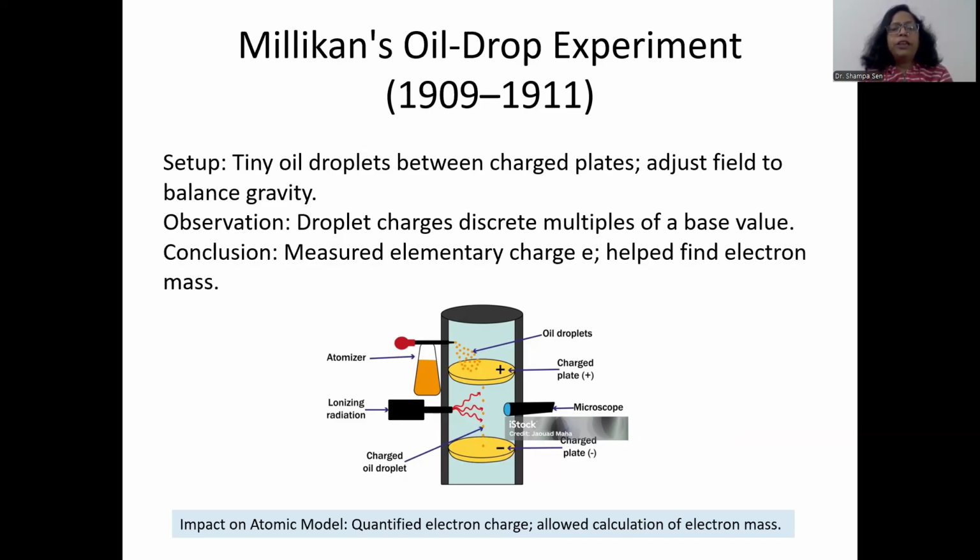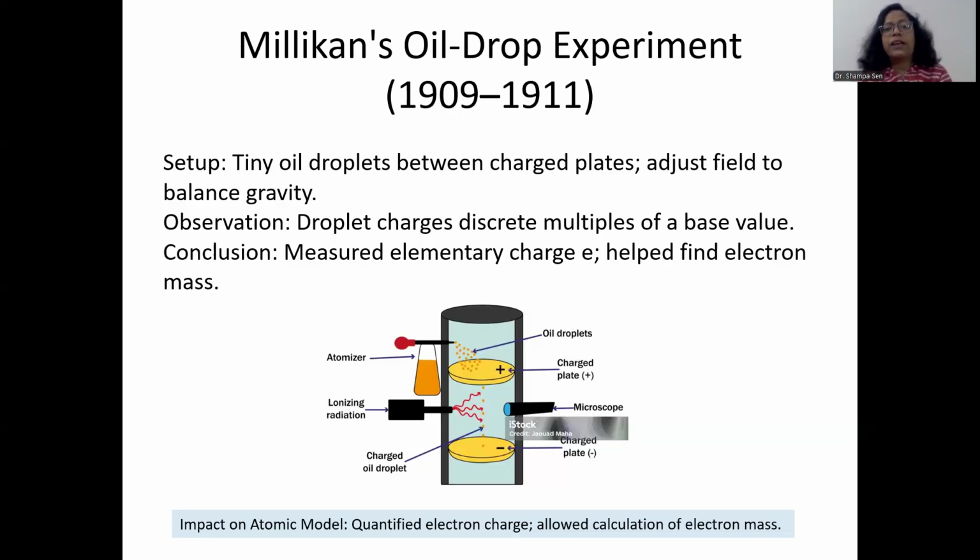And the electric field was applied to this system, and the field was adjusted to balance gravity. It was observed that droplet charges are discrete multiples of a base value. Through this setup, he could measure the elementary charge of the electron.